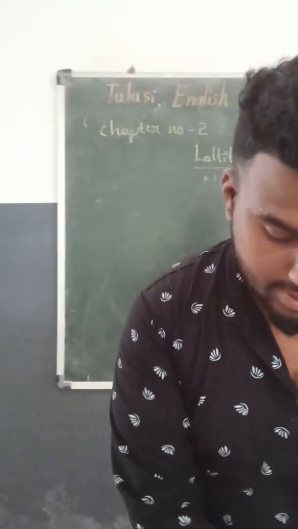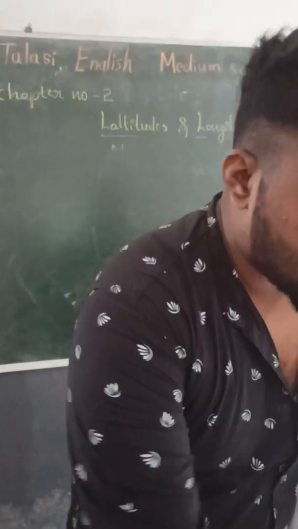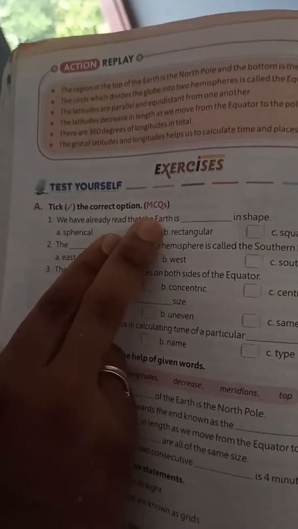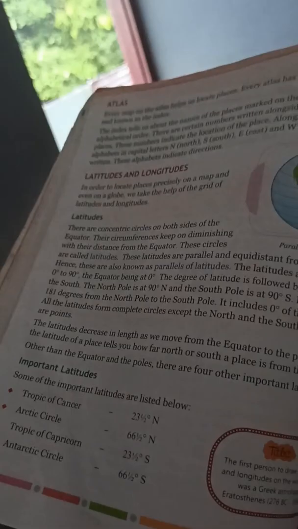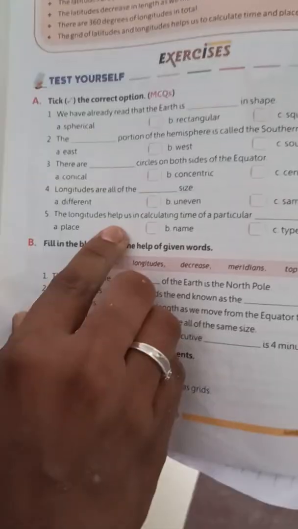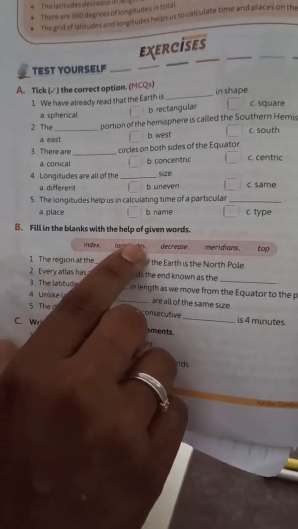Next they have given some exercises to you. Tick the correct option. These are all multiple choice questions. By studying this chapter you can easily identify the answers here. And next, they have given fill in the blanks with the help of given words. Here they have given the answers also, so you can directly fill them in.